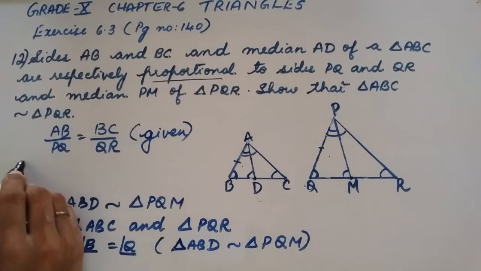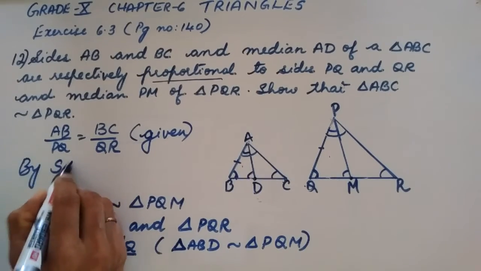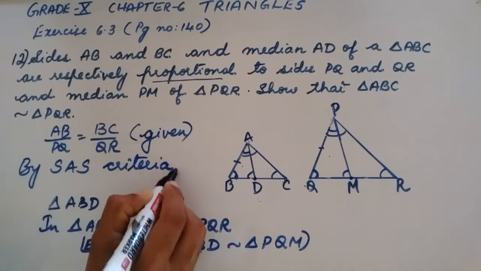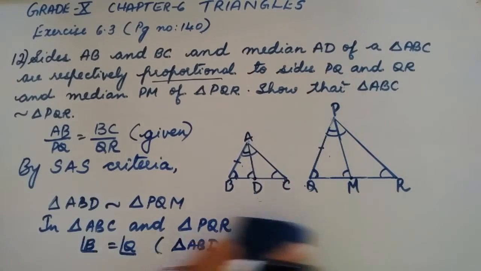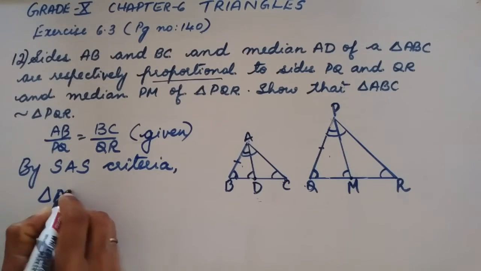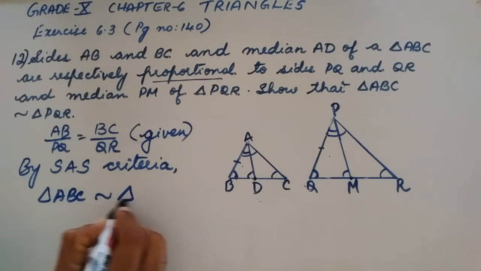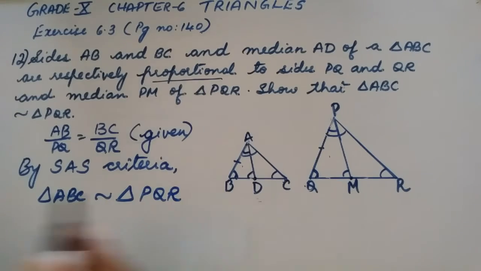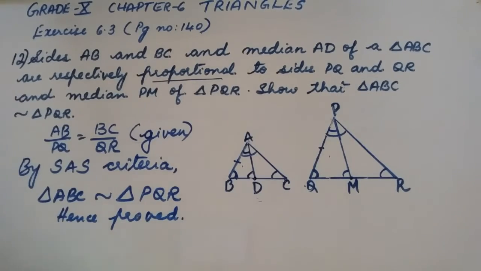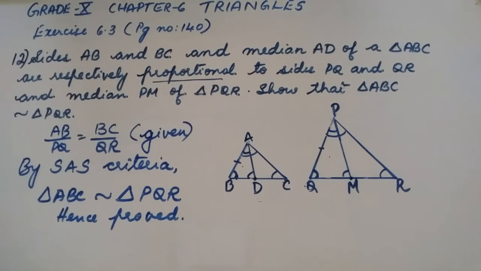So by side, angle, side criteria, we say that triangle ABC is similar to triangle PQR. Hence proved. Is it clear, students? Thank you, students.